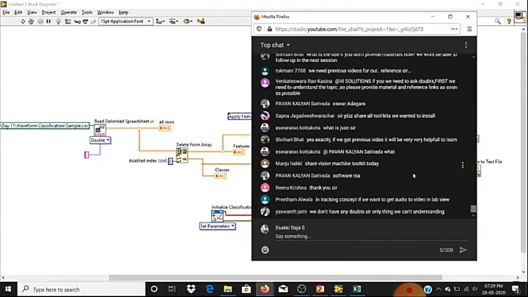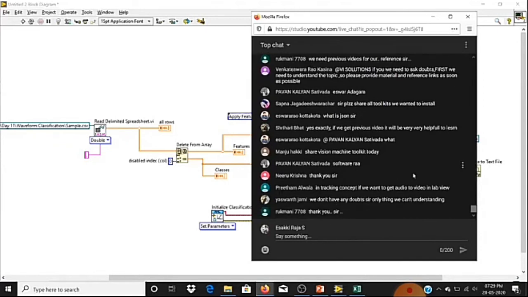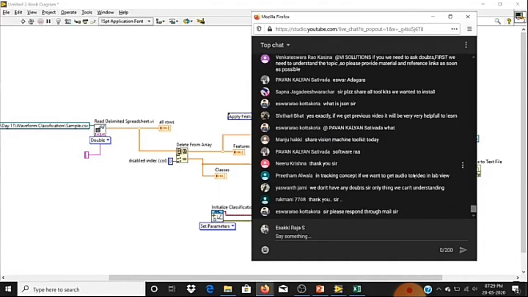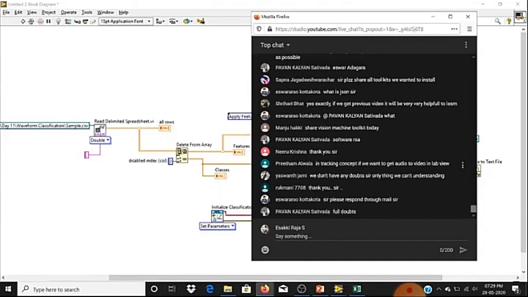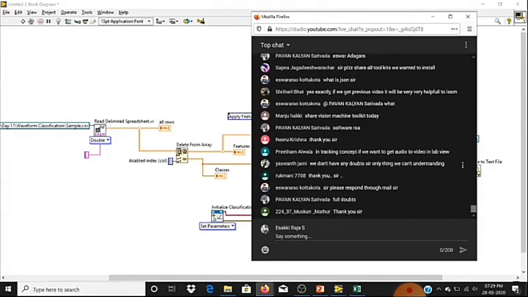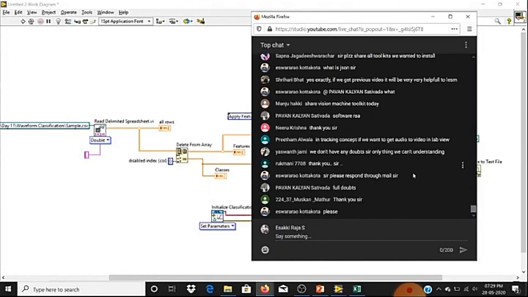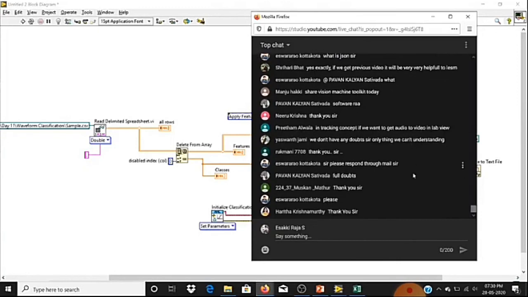In the tracking concept, if you want to get audio from video in LabVIEW, that is actually a concept of image processing. So we can't extract audio from AVI files. If you want to do that, we have to install some other toolkits. That is not possible with the AVI functions only. That is only to grab the picture information, not audio information.